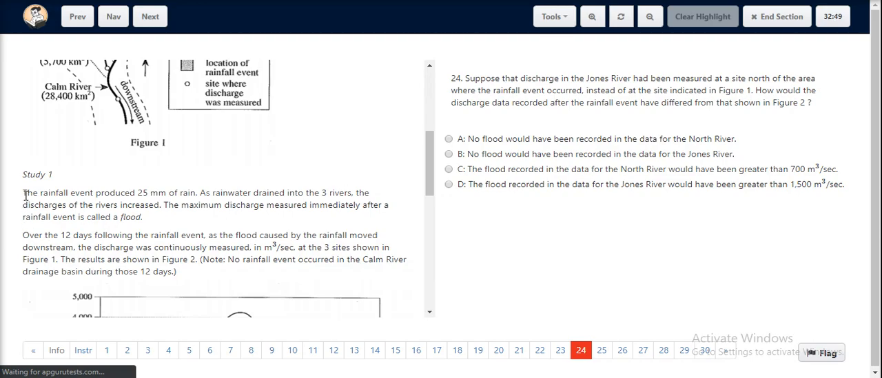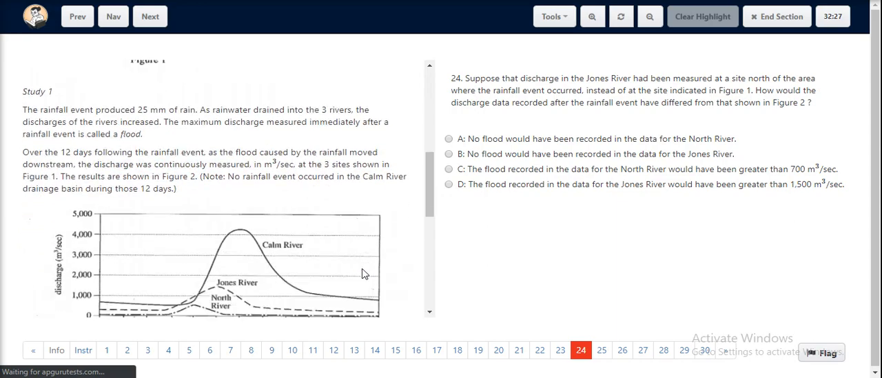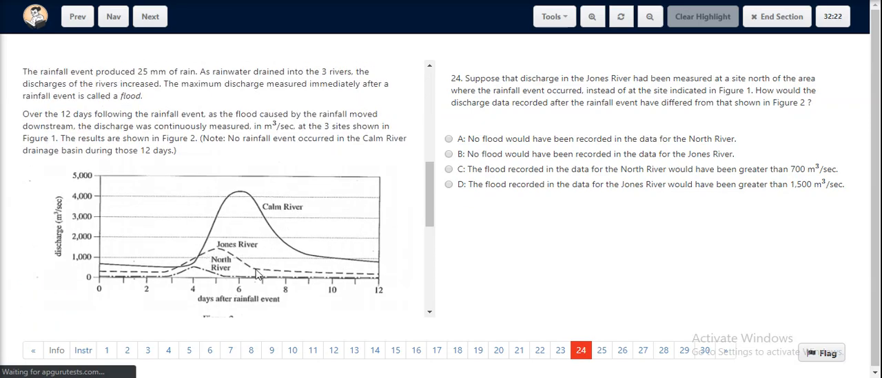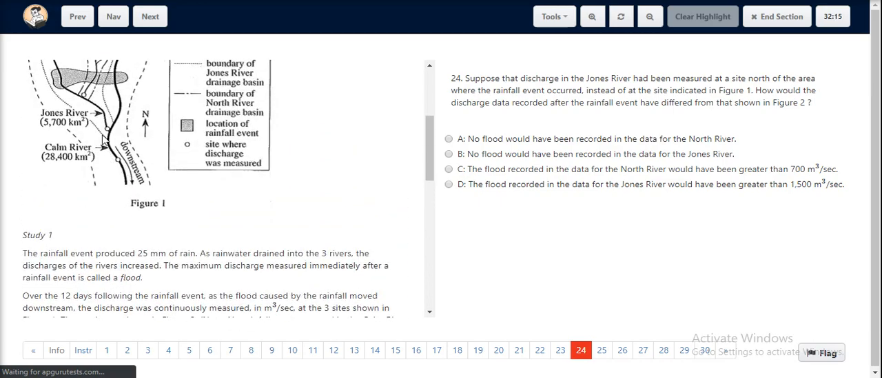Further, we see in study 1 that the maximum discharge immediately after a rainfall event is called a flood. Also, over the 12 days following the rainfall event, as the flood caused by the rainfall moved downstream, the discharge was continuously measured in meter cube per second at 3 sites shown in figure 1. Now we can see that there's a particular peak out here, which is called the flood, since it has the maximum discharge. This is when the data was collected from here.